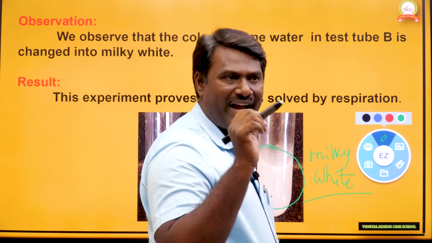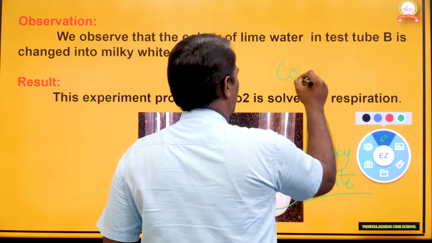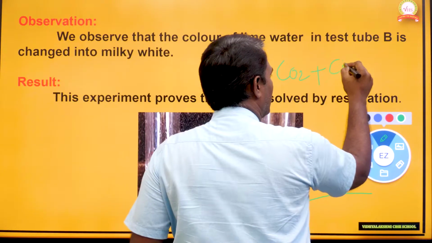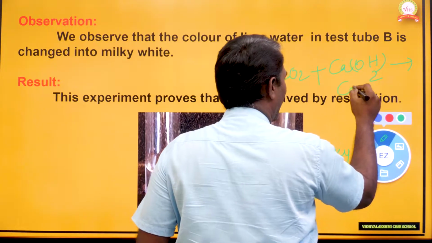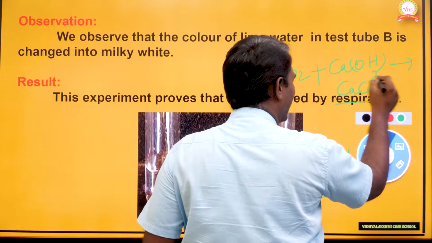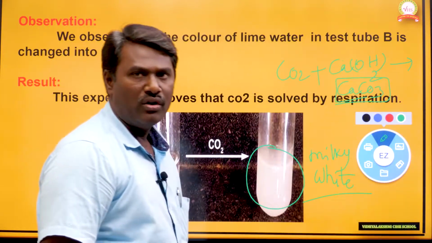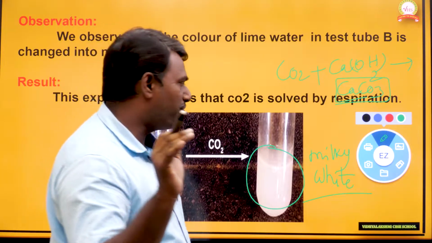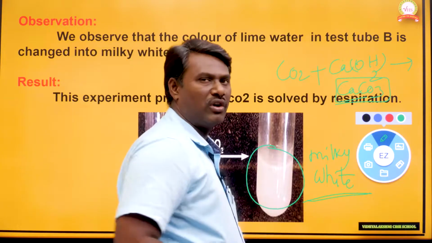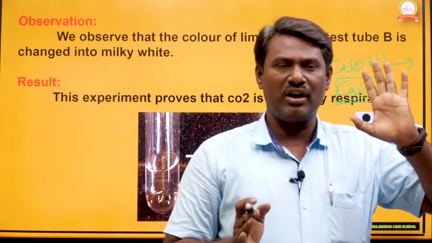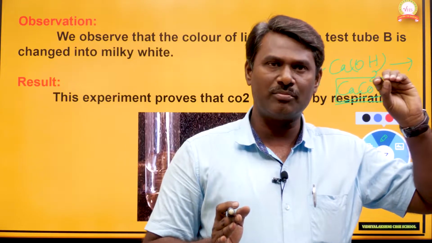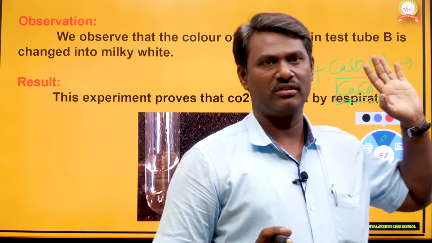Carbon dioxide combines with calcium hydroxide, that is called lime water, to produce calcium carbonate. This calcium carbonate we can observe in the form of milky white color. If milky white color has been formed, that indicates that carbon dioxide has been released by respiration or breathing. So that is the activity.